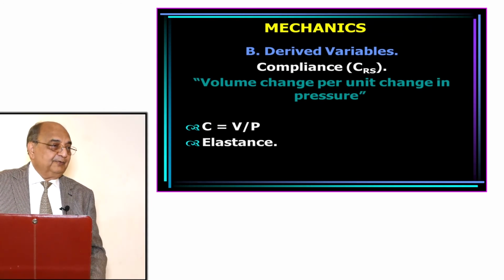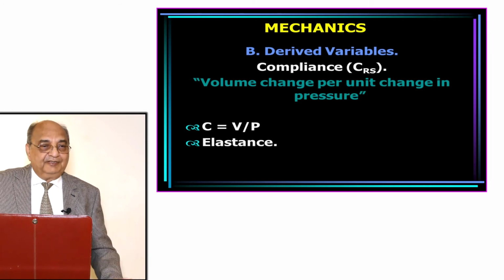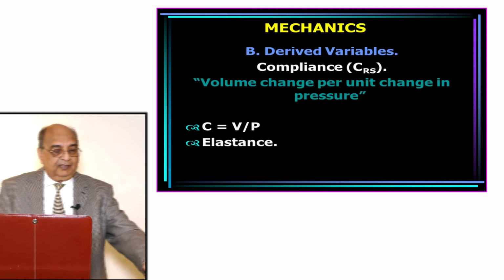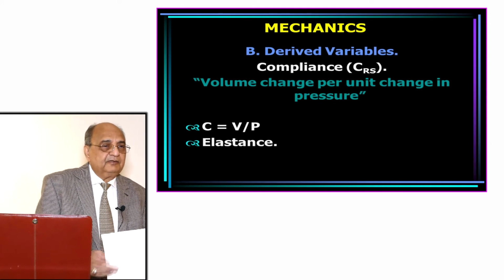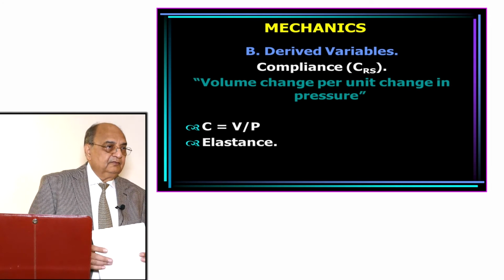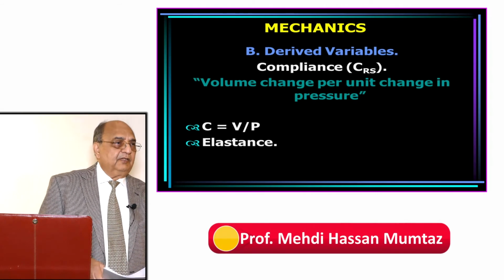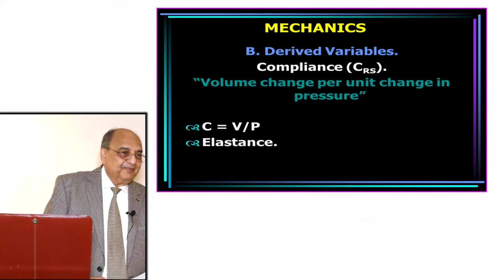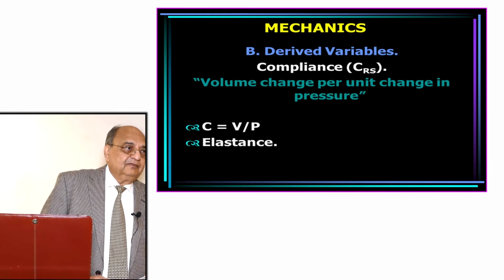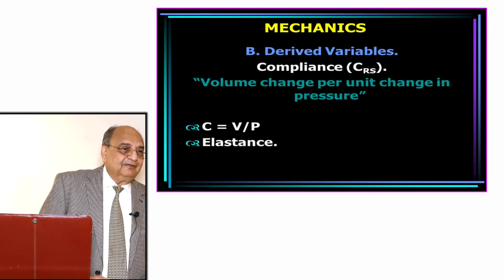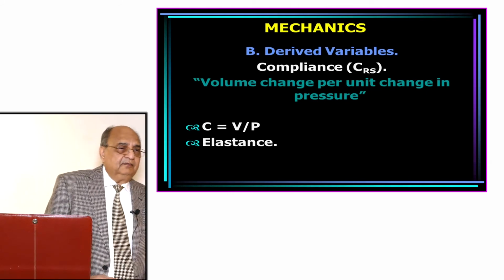Compliance is nothing but volume change per unit change in pressure. Right, elastance is opposite to it. So I was looking at it, what is the force? What is the pressure? Mathematically, physics के लिहाज से, what is the pressure? Force per unit area. So, what is elasticity? What is surface tension?